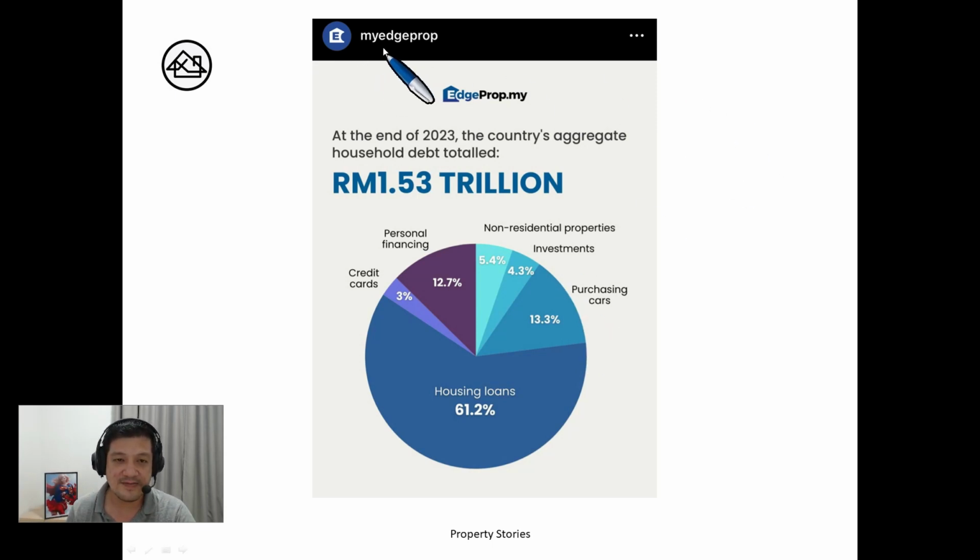So this is from my Age Prop Instagram post. It shows that at the end of 2023, the country's aggregate household debt total was 1.53 trillion. Out of that, the biggest portion, as you can see here, is housing loan. The second biggest is hire purchase, purchase of cars. Third is personal financing. These three are the top, as expected.